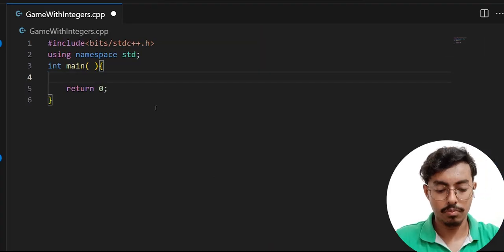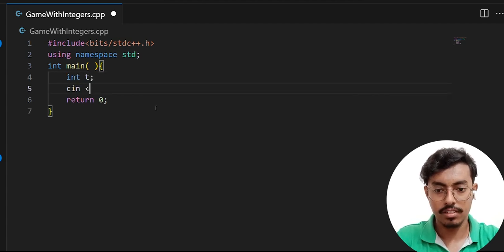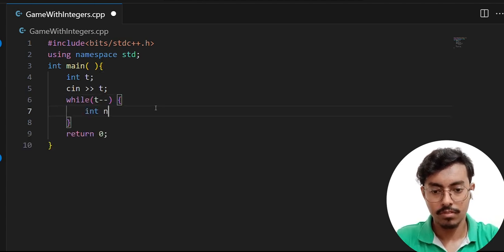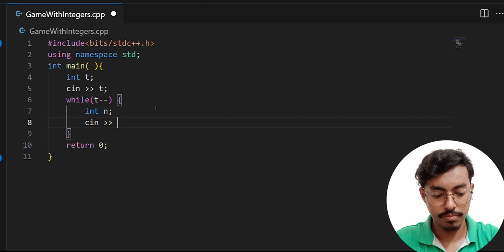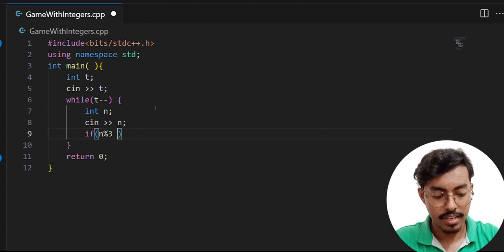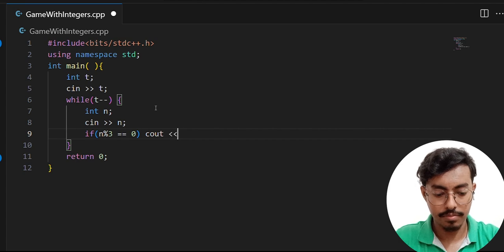This is the simple boilerplate code of C++. Take test cases. Let's take the number as input and check if the number is divisible by 3. If yes, then print Second, since Vanya comes second, right?